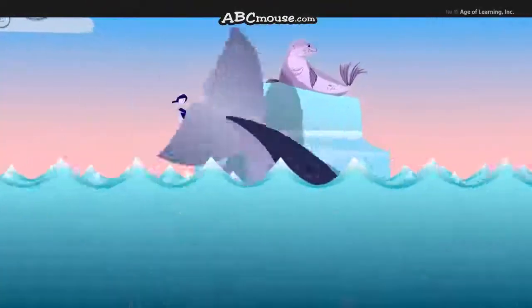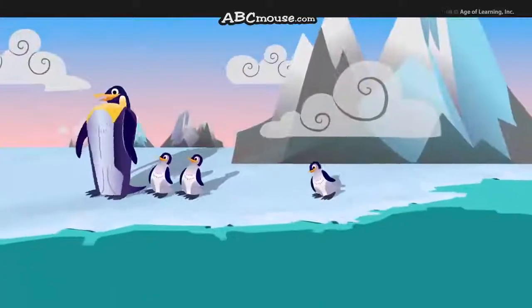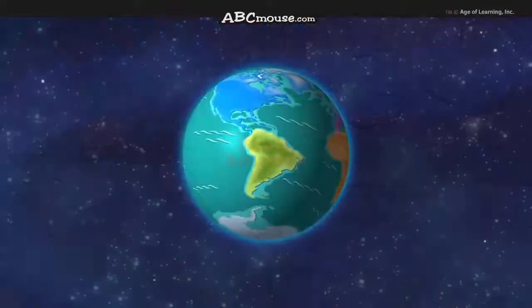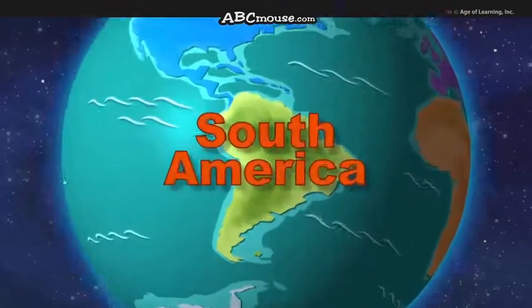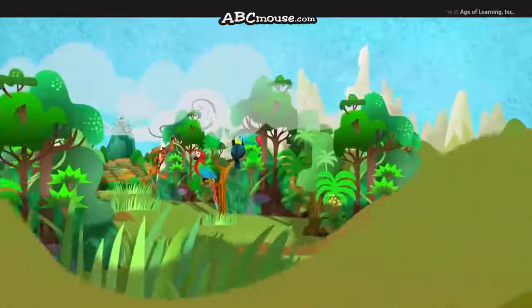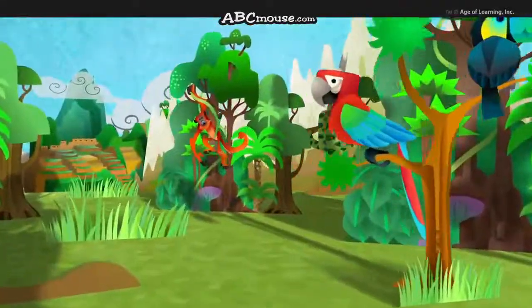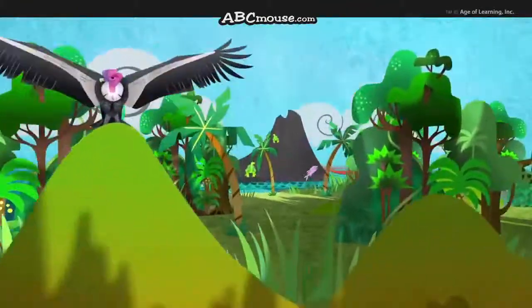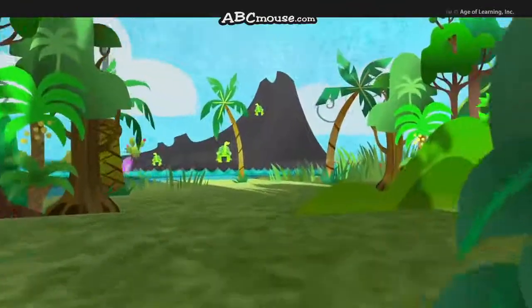It's only home to seals, penguins, and other birds. Though there's snow, it's the driest, I'm told. And which is the wettest? It's South America. Rainforests cover much of its face. Millions of animal species live there. You'll find them all over the place.